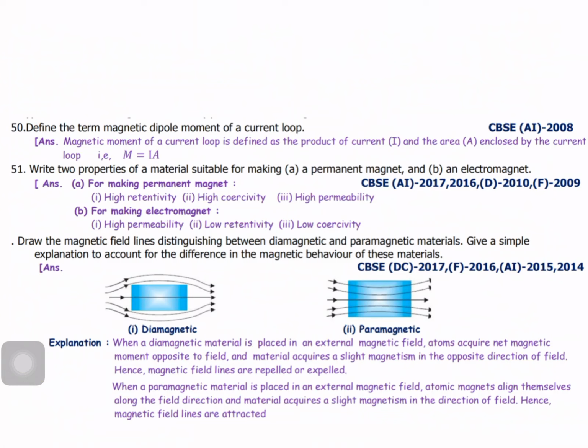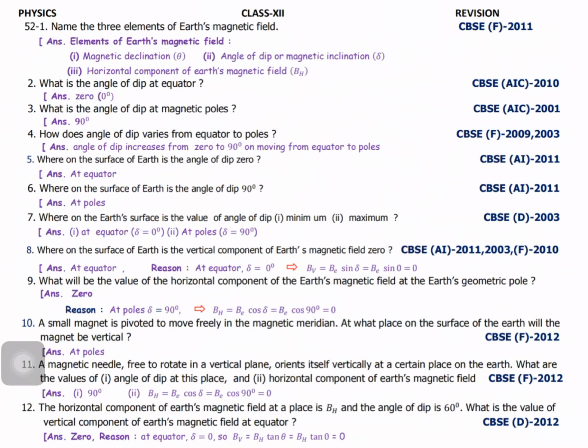When a paramagnetic material is placed in an external magnetic field, the atomic magnets align themselves along the field direction, and the material acquires magnetism in the direction of the field. So, the magnetic field lines are attracted.